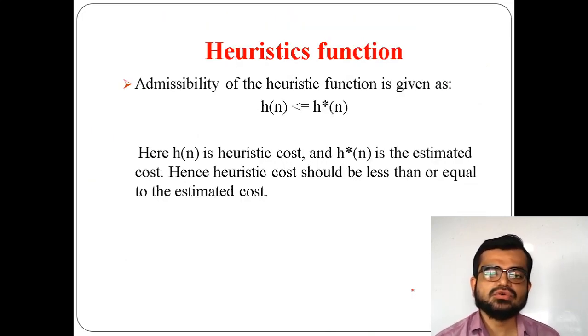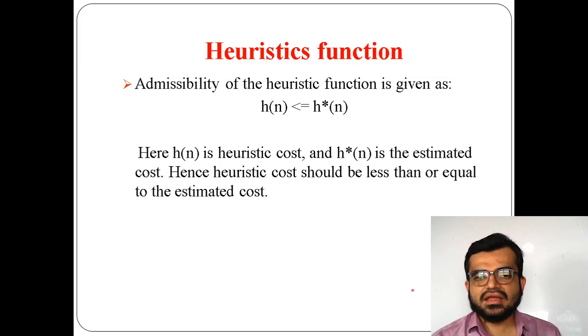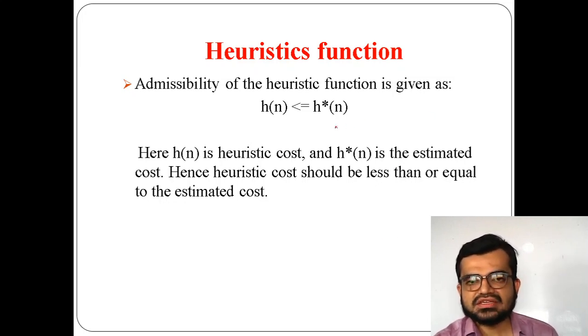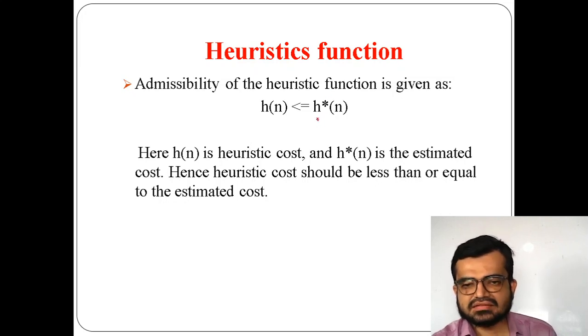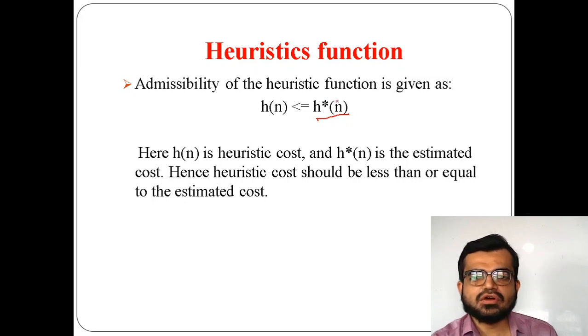Now, how does this heuristic function work? One is the estimate, and the other is the actual cost. The estimated value determined by the evaluation function is denoted as h asterisk of n.